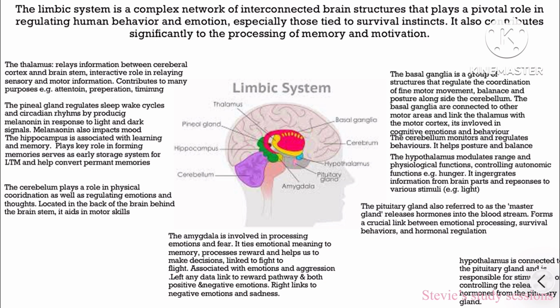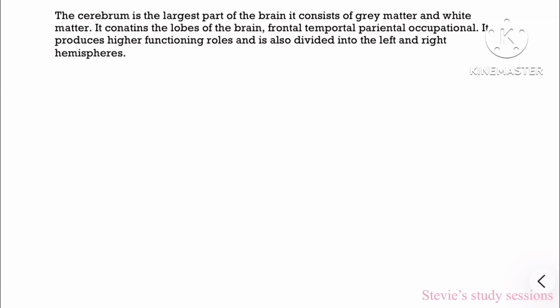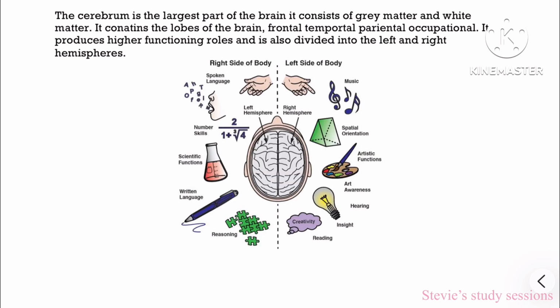The basal ganglia is a group of structures that regulate the coordination of fine motor movements, balance, and posture alongside the cerebellum. The basal ganglia is connected to motor areas and links the thalamus with the motor cortex. It is involved in cognitive emotions and behavior. The cerebrum is the largest part of the brain. It consists of grey matter and white matter. It contains the lobes of the brain, the frontal lobe, the parietal lobe, and the occipital lobe. It produces a high-functioning role, and it is also divided into the right and left hemispheres.